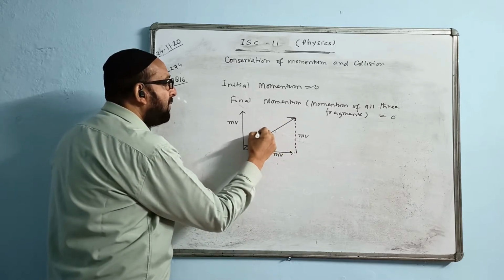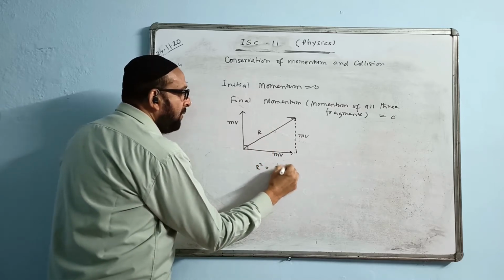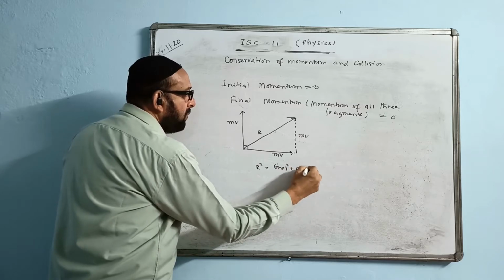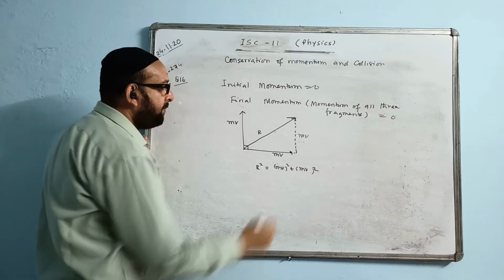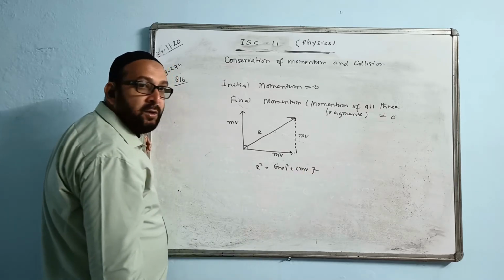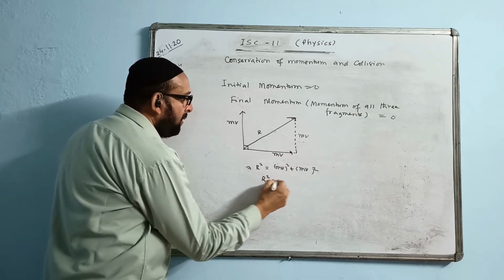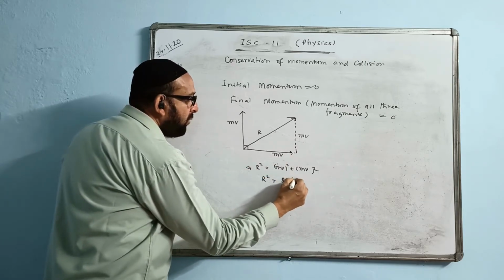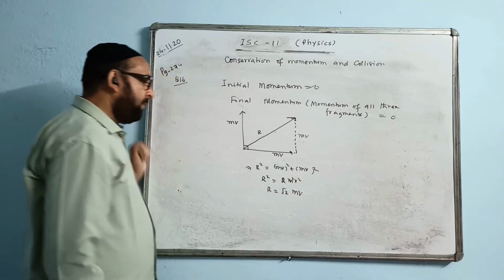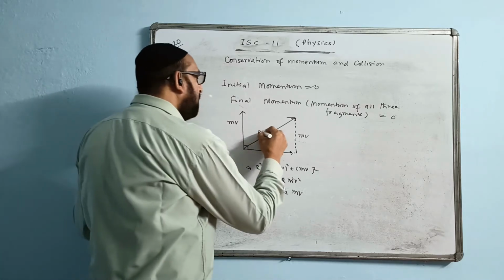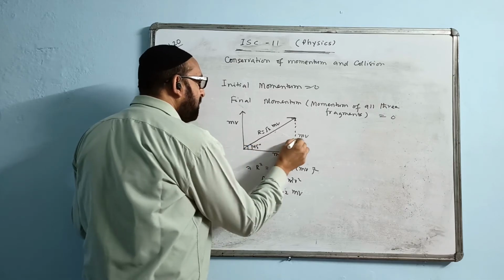Resultant r squared will be mv squared plus mv squared. Pythagoras theorem we are using. When these two are equal, you can write 2m squared v squared. Therefore, r value will become root 2 times mv. The angle will be exactly 45 degrees because these two are equal.